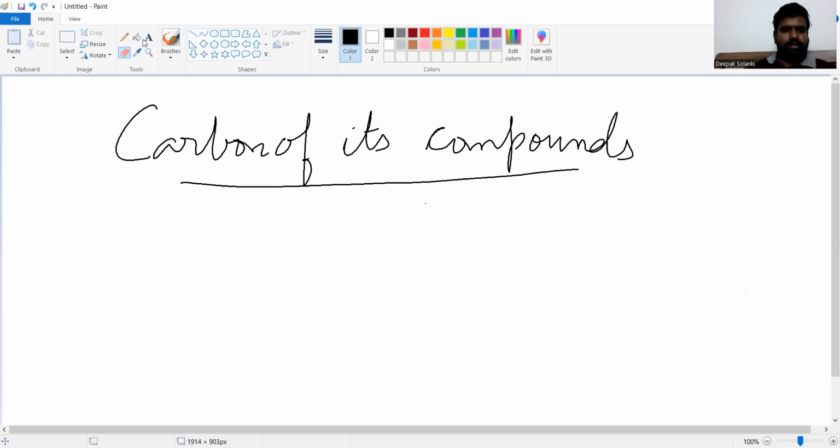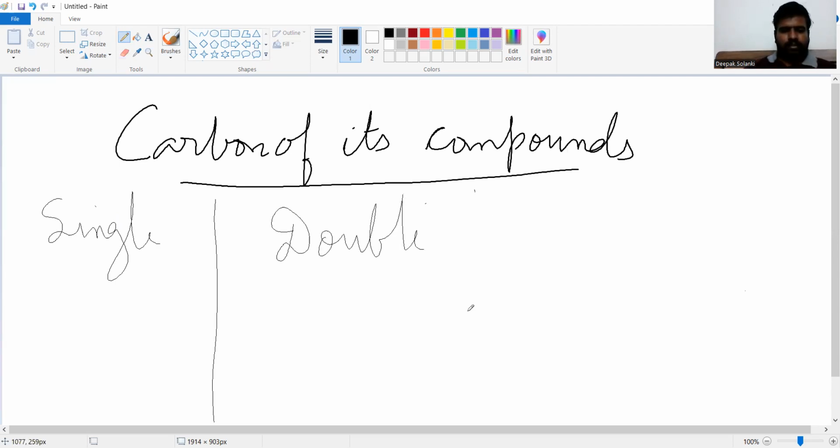So the first is single, the second one is double, the third one is triple. Okay, let me take one example in single covalent bond.